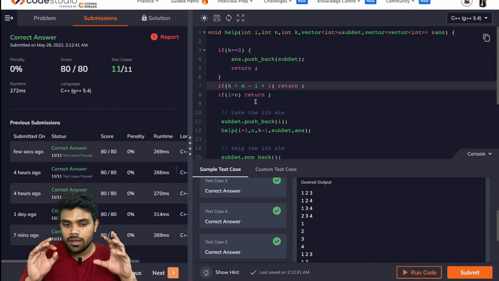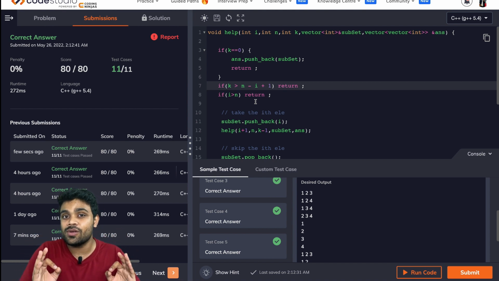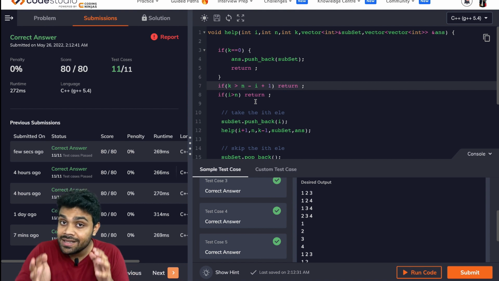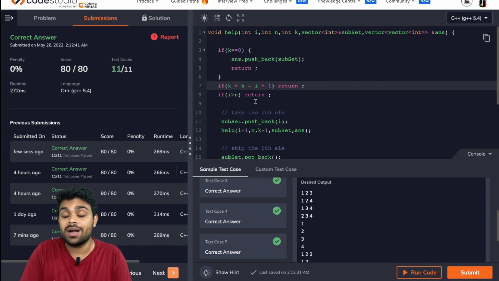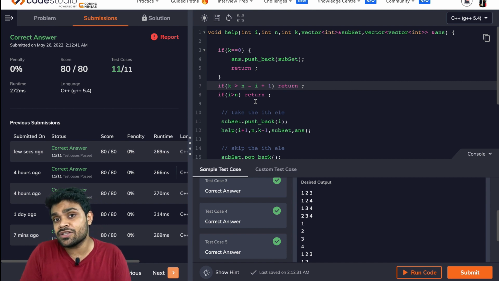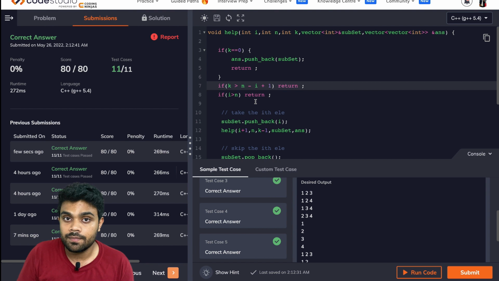So this is it. Make sure that you take a pen and paper. Please try to dry run by yourself. Write down the entire solution. Then only you will be able to digest all these things. And once you digest all these things, everything in recursion, everything in dynamic programming will become very simple for you guys. So please give it proper time to digest. Take a pen and paper, not only for this lecture, even if you are not able to understand the previous lectures, make sure that you do the same thing. Try to understand the lecture, write the summary, take a pen and paper, try to draw the recursion tree by yourself. This is how we learn.